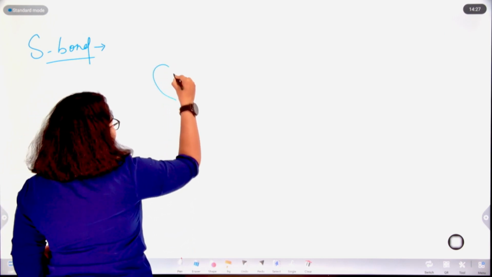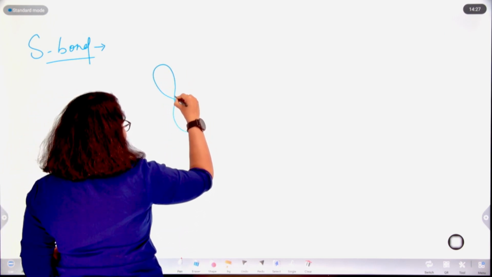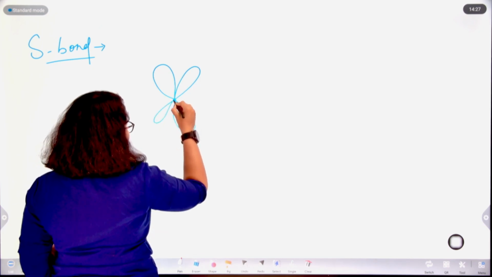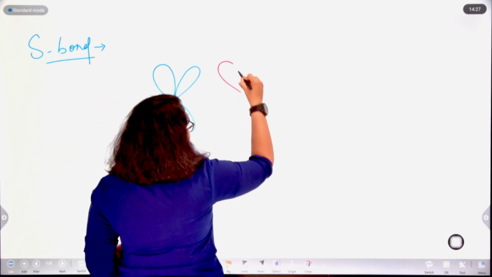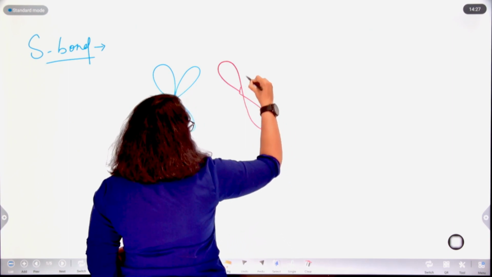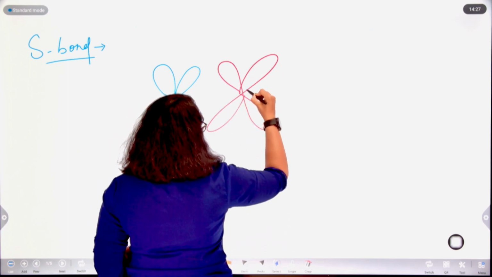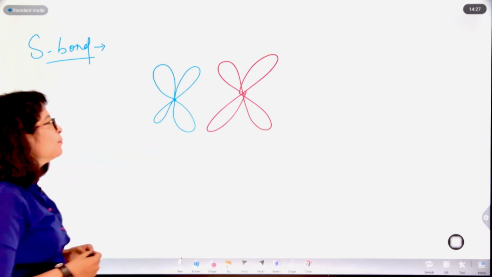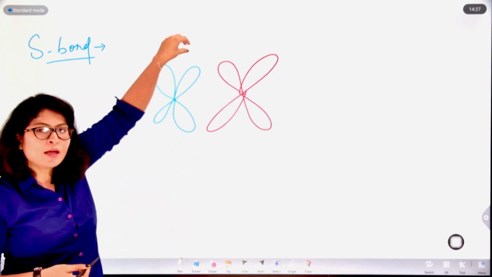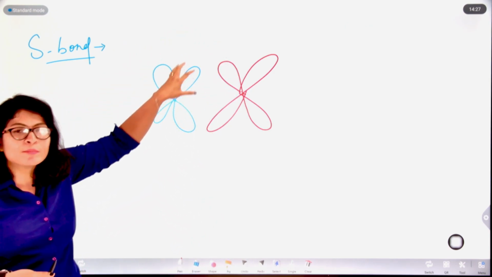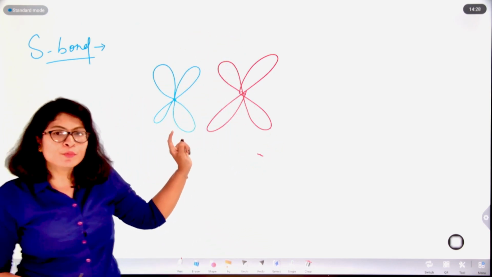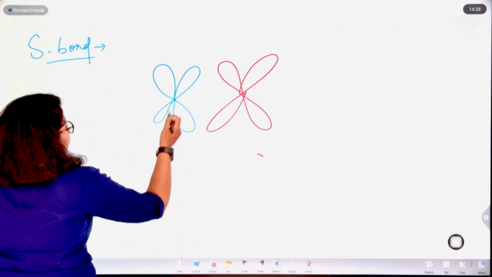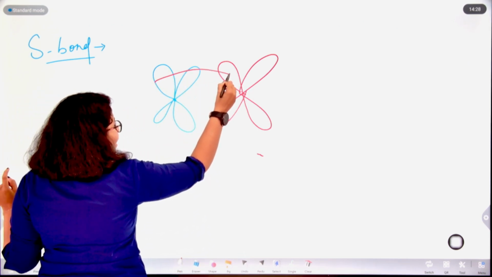So a d orbital is a double dumbbell. Now simply I pick this orbital and put it upon this orbital. Imagine I am superimposing the red one over the blue one. How will it look?